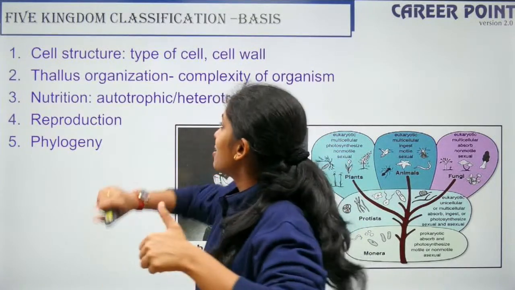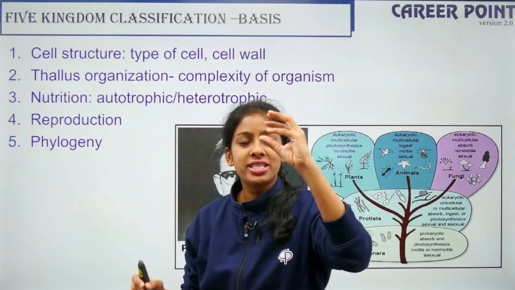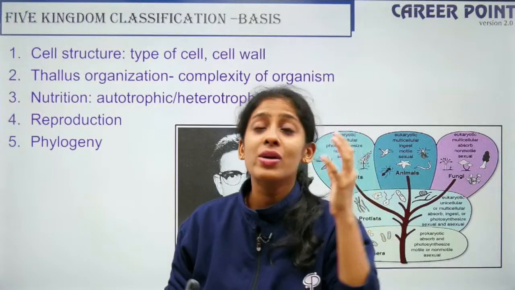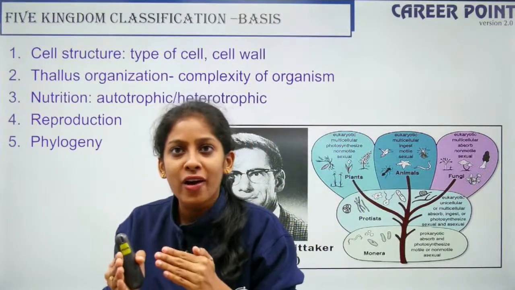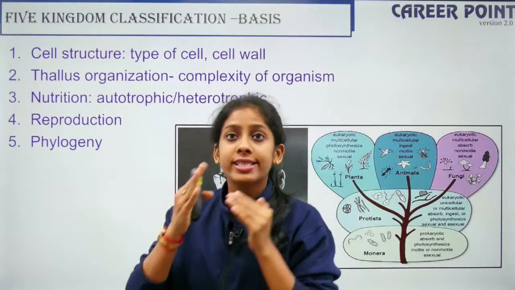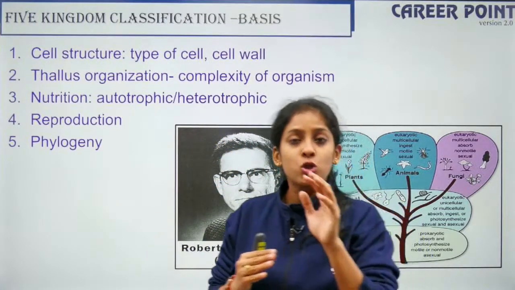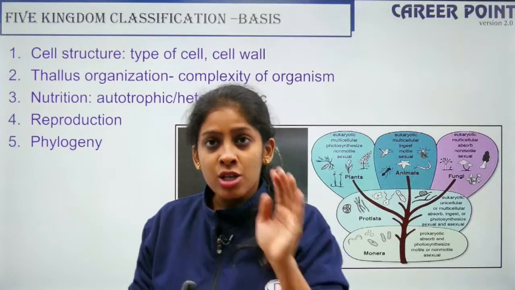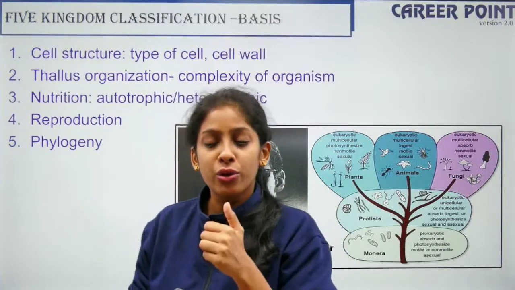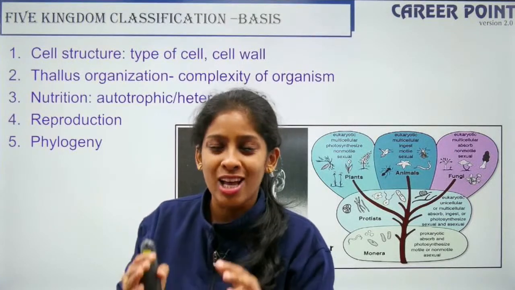The first point being the cell structure. We start with the cell. How is the cell developed? What is the type of cell? Whether it's a prokaryotic cell or a eukaryotic cell. Because we do have a distinct difference between a prokaryote and a eukaryote, right? In a prokaryote, you do not have a well-defined nucleus.